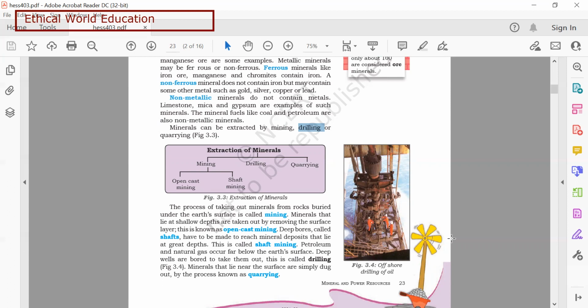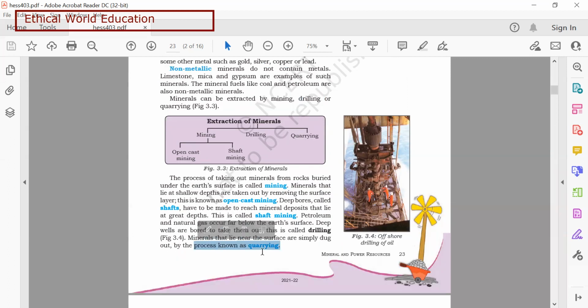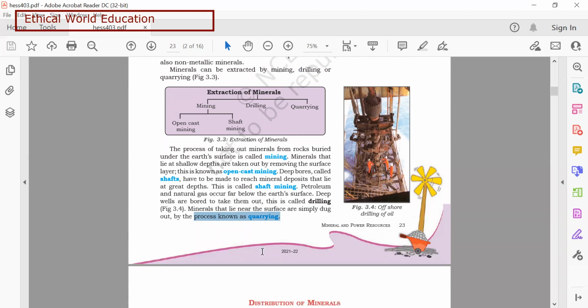So it's a picture that shows how drilling is done, offshore drilling of oil. And next is quarrying. Quarrying is done by simply digging out the mud. I think this is the easiest one, though we need hard labor, but it's completely cost effective. So what happens here is you take a bunch of people digging out the earth's surface. So this is good for minerals that lie near the surface. You don't have to go down deep.